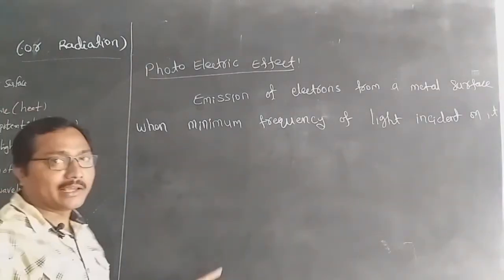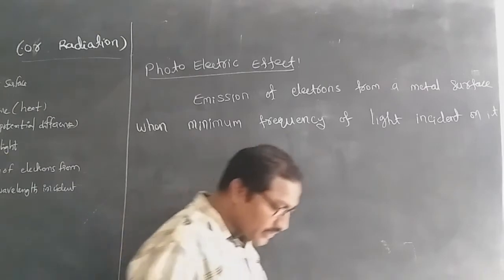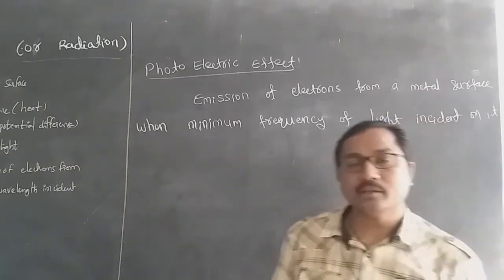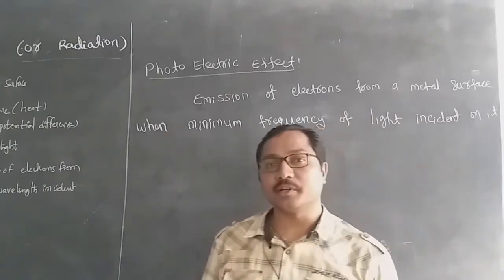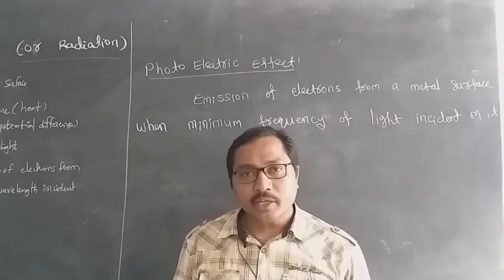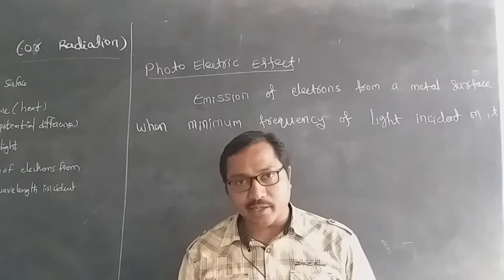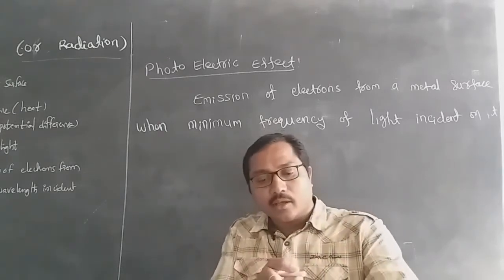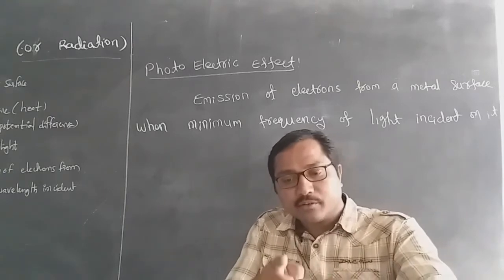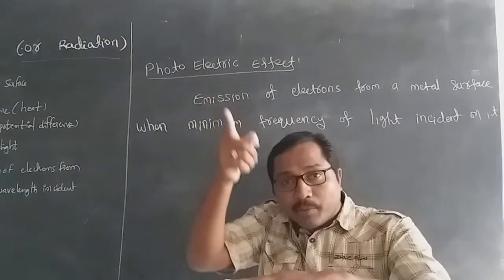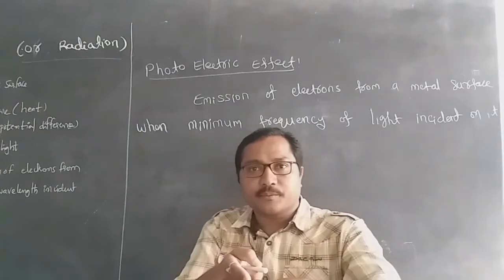Emission of electrons from the metallic surface when it is focused by the minimum frequency of incident light.